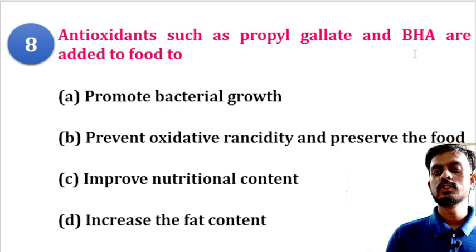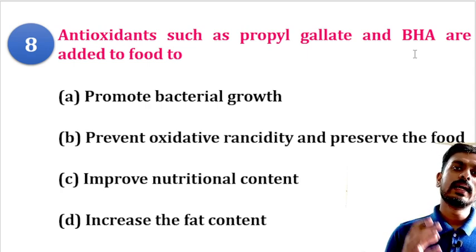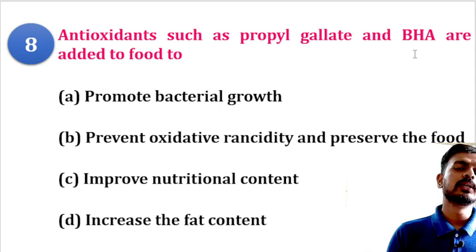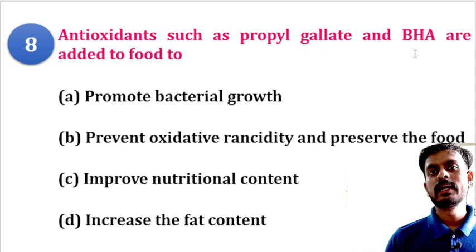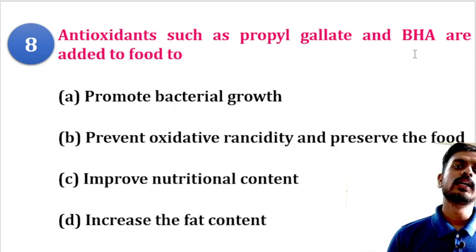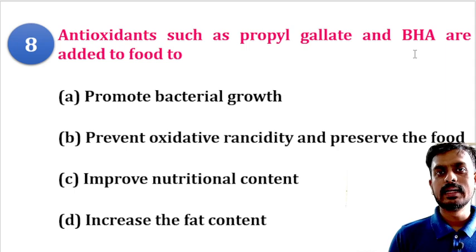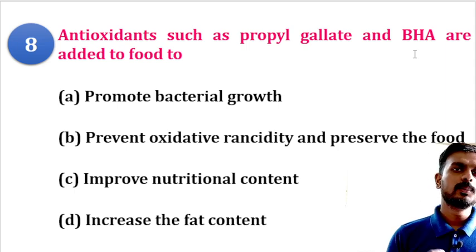Antioxidants such as propyl gallate and BHA are added to the food. So what is an antioxidant? Antioxidants are a group of compounds that are added to prevent the oxidation of the food, because once the food starts oxidizing, that will lead to degradation of the product. That's why antioxidants are added in sufficient amounts for prevention of oxidation.